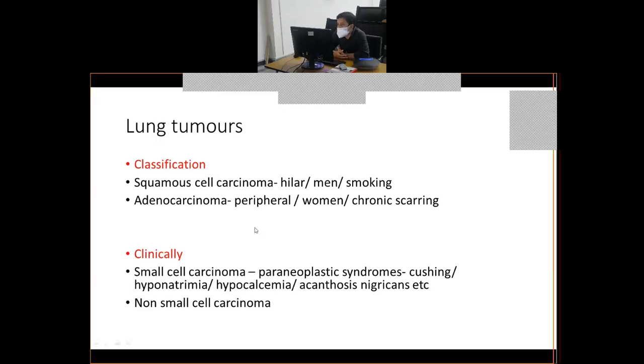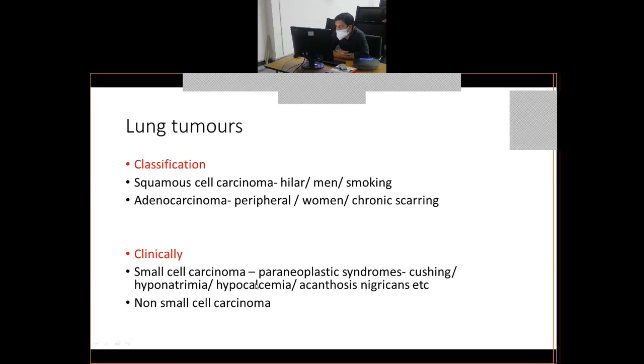So first thing you will do is the FNAC of the lung, if it is possible, or best is to do a biopsy of the lung. Once you have done a biopsy of the lung, we will tell you whether it is a small cell or a non-small cell carcinoma. And if it is a non-small cell carcinoma, we will tell you further whether it is a squamous cell or an adenocarcinoma. Based on this biopsy report, then you will start your treatment.